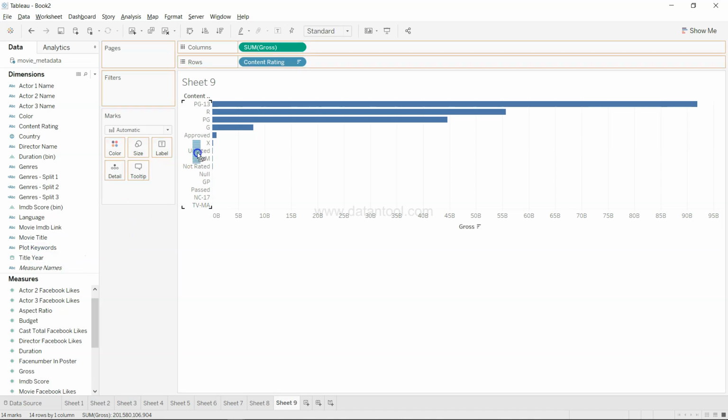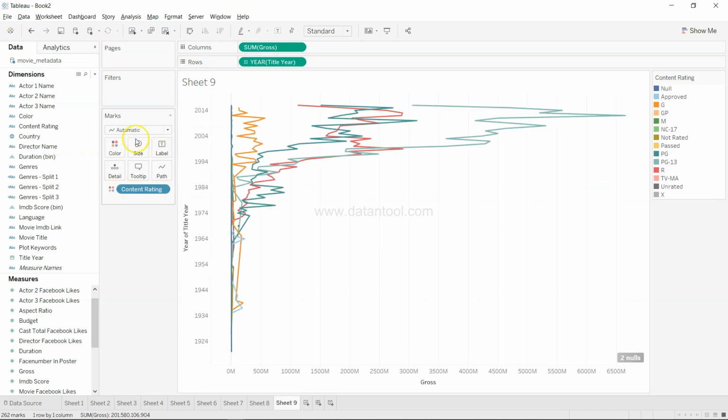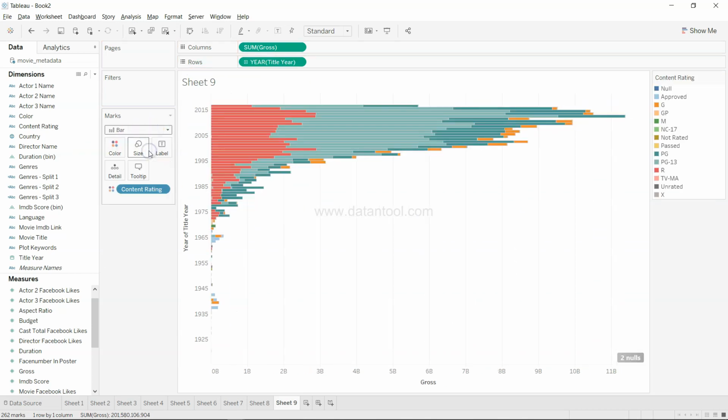So what I can take is basically the title year, and if I just put it over there and take the content rating on this particular chart and change it to a bar, now you see it shows a pretty amazing chart which depicts how the gross revenue is changing across various categories.